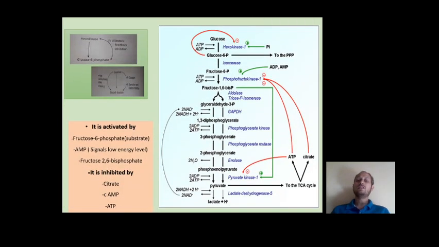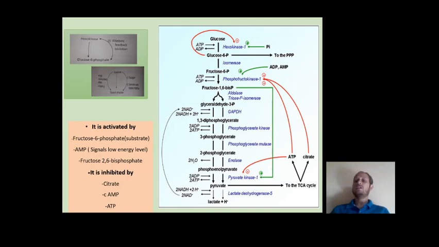So here on the right hand side of this diagram, you can clearly see glucose 6 phosphate, which is a product of the enzyme hexokinase. The glucose is converted to glucose 6 phosphate by this hexokinase. So this is a product. Whenever the concentration of glucose 6 phosphate rises above a certain level, it itself acts as an inhibitor of hexokinase and thereby prevents further conversion of glucose to glucose 6 phosphate.